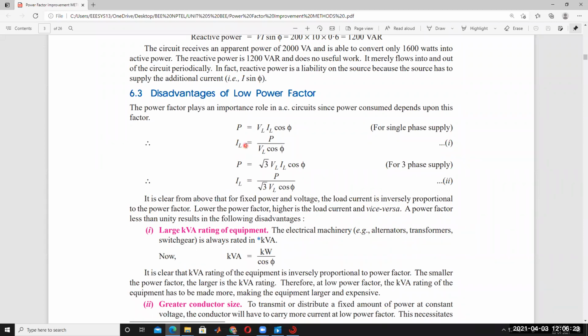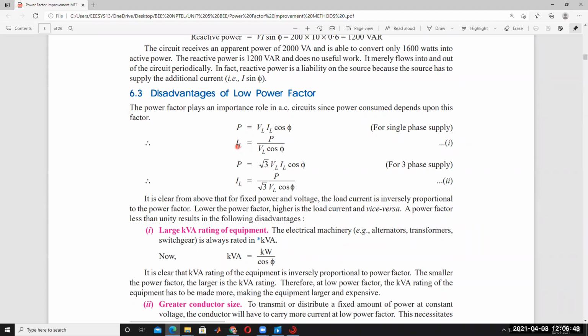That means the cost of the system increases in the low power factor case. If the power factor is lower, the power drawn from the supply increases. When current increases, to handle that much current we have to increase the conductor size, otherwise it is very difficult.